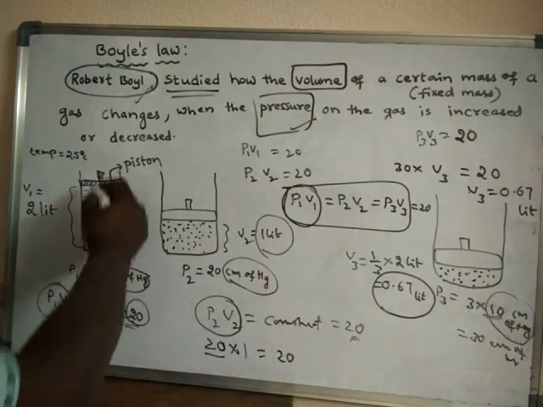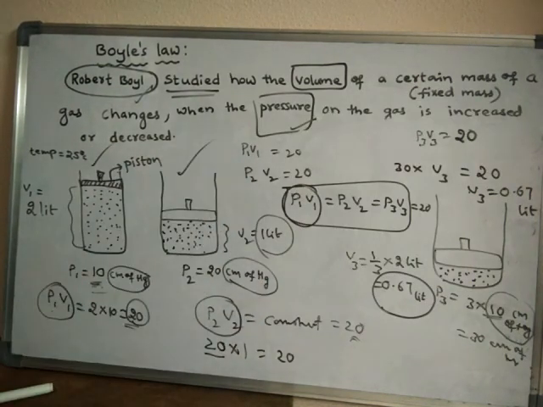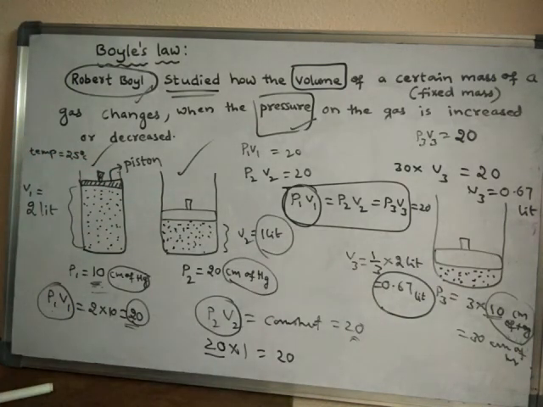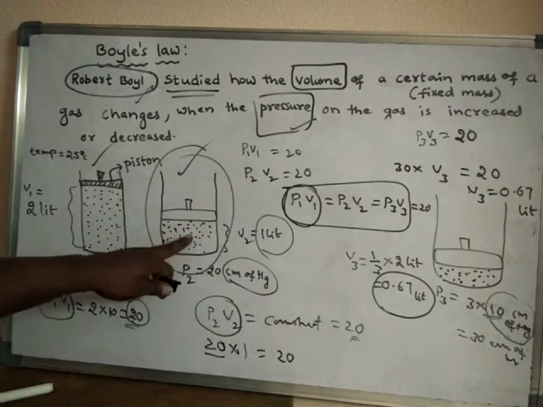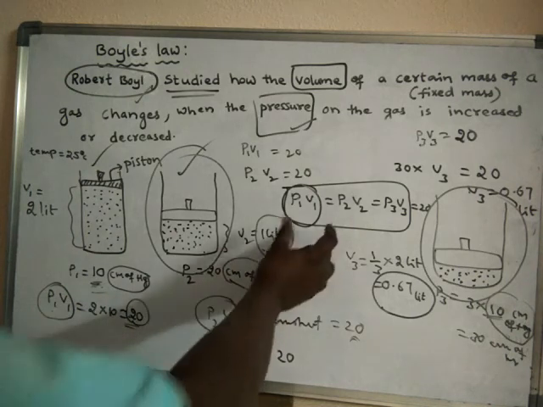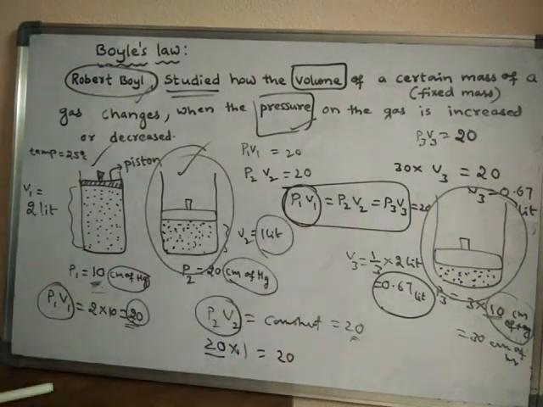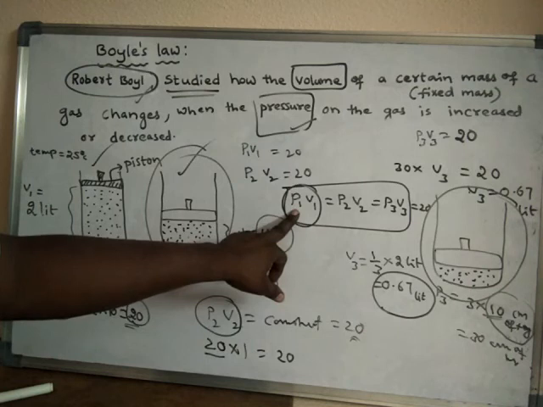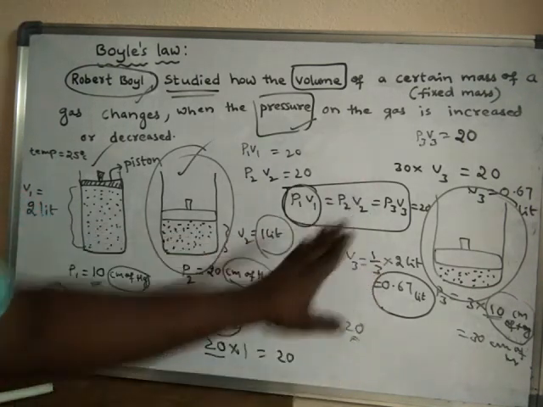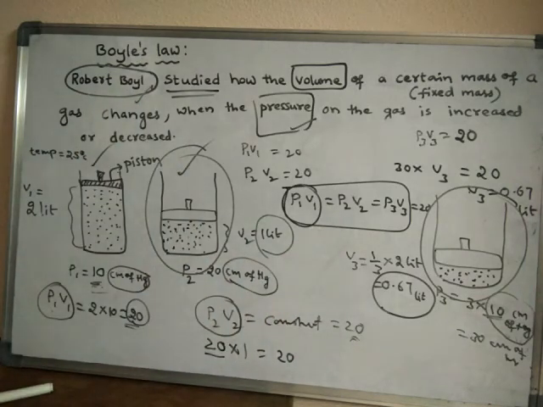So these are the initial conditions, and now this may be the final condition. These are two different conditions, different conditions of pressure and volume. But the temperature and mass of the gas should remain constant. We should not change the temperature of the gas or the mass of the gas. Like this, Robert Boyle has studied the relationship.